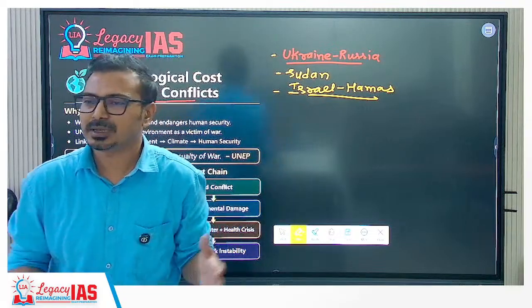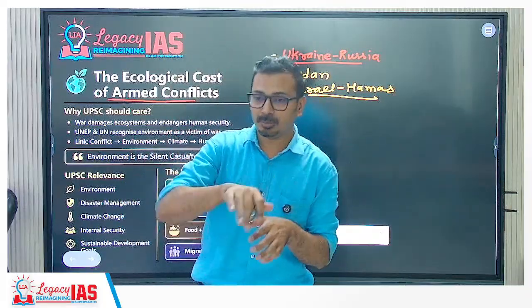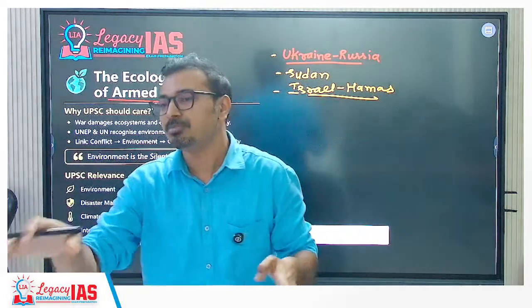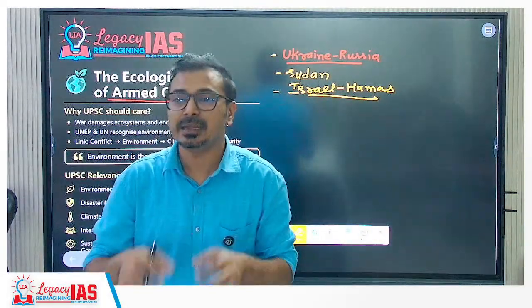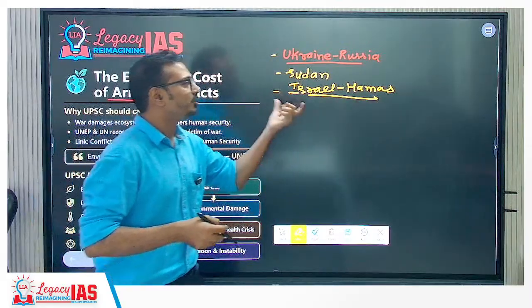There are several wars and regional conflicts, and they have resulted in a lot of environmental impact, which is not discussed in the mainstream media, but we have to understand it has had a significant impact, and we have to study that impact here.